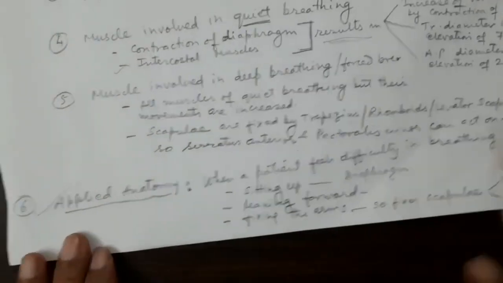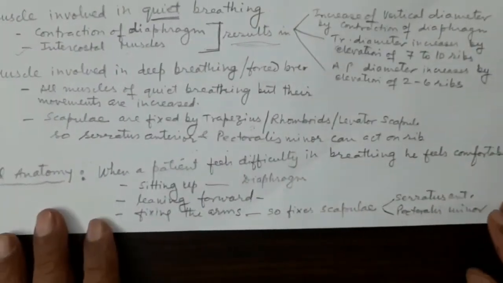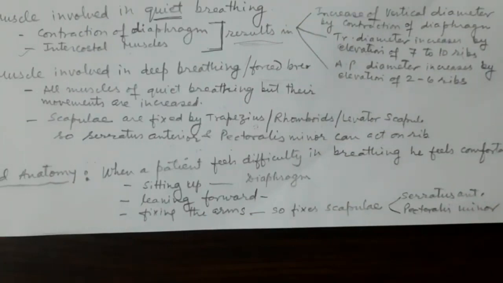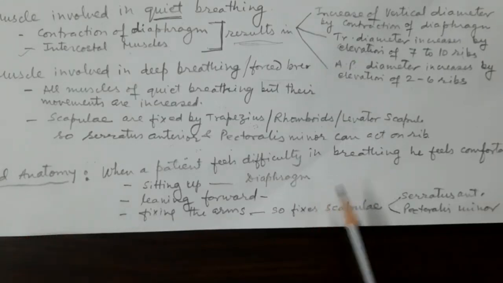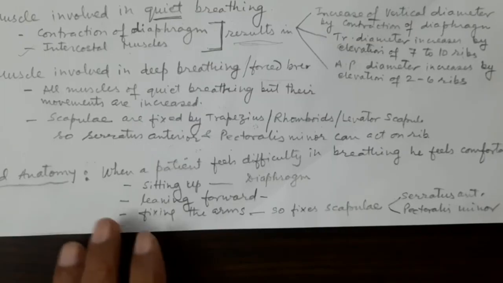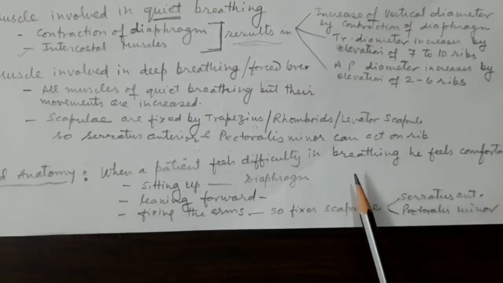Lastly, we come to the applied importance of this respiration, the mechanism which we have learned. When a patient feels difficulty in breathing, he feels comfortable in a certain position. Whenever you go to the hospital next year and see patients who are suffering from asthma, where there is difficulty in breathing, they are always air hungry, because the smooth muscle of their bronchial tree, under sympathetic supply, is contracted, so the air passage is narrow and they are hungry for air.